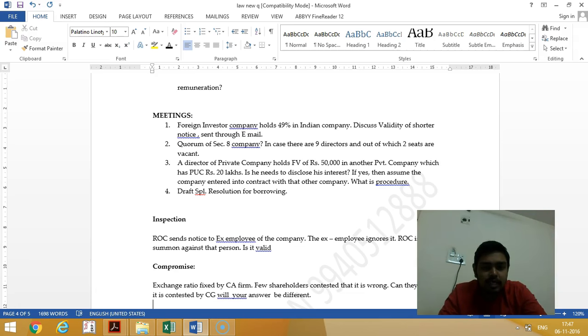Next, quorum of Section 8 company. So what is the quorum of Section 8 company? 25% of the total number of directors or 8, whichever is less, subject to minimum 2. So in this question, they have given 9 directors, out of which 2 seats are vacant. Now, out of 9 directors, if 2 seats are vacant, we should reduce the 2 from that 9. So 7 into 1/3 is equal to 2.33. Round off to the next digit. Any fraction should always go to the next digit. So it is 3 directors in this question. So 3 or 2, whichever is higher, 3.